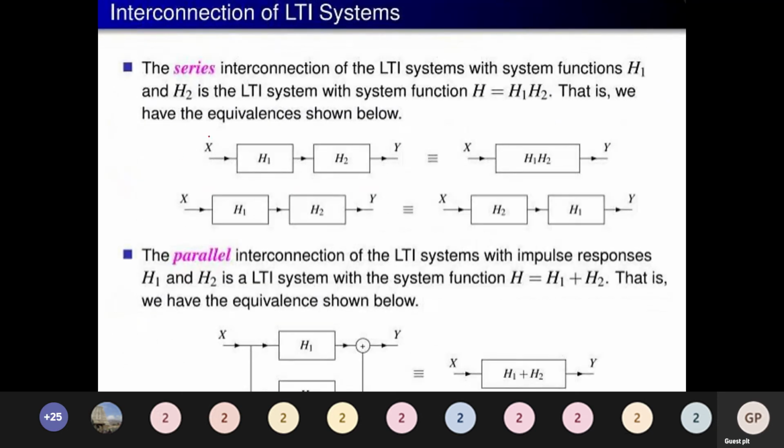Now, system interconnections are very important. Systems connected in series, H1 and H2, give H1 times H2. Systems connected in parallel, H1 and H2, give H equal to H1 plus H2. This is very important: here it is multiplication, here it is addition.